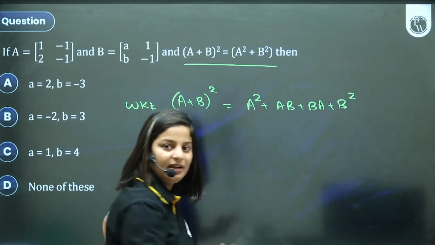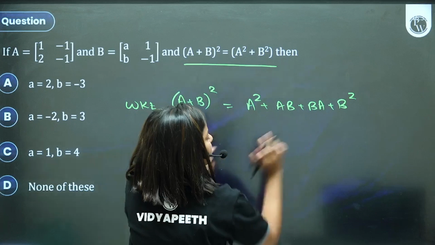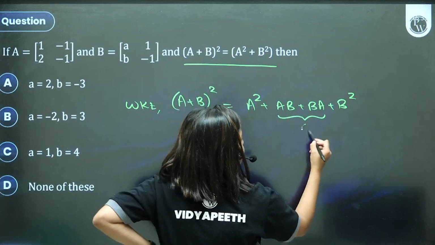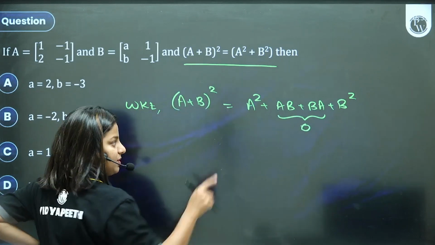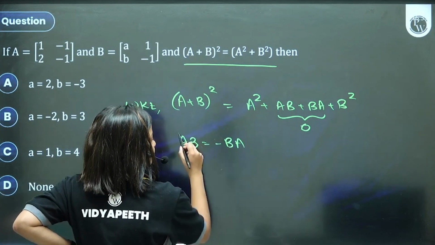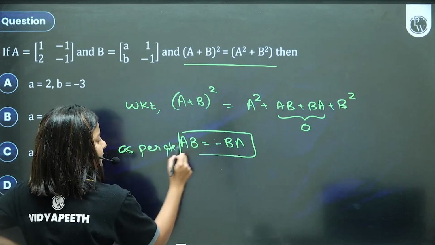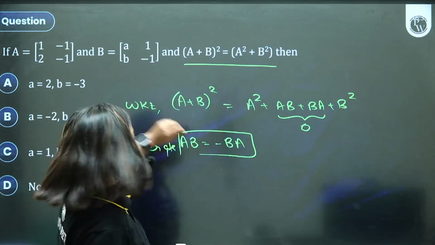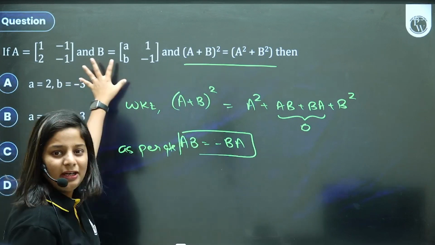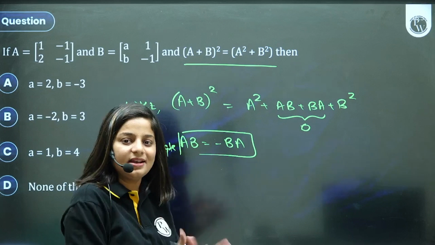This is our general understanding, that's the formula. But now they have given it's only equal to A square plus B square, which means this part is 0. AB plus BA is 0. Can I say AB is equal to minus of BA? As per the question, AB is equal to minus of BA. Now you have A and B, just find out AB, find out BA, multiply it with minus and equate.